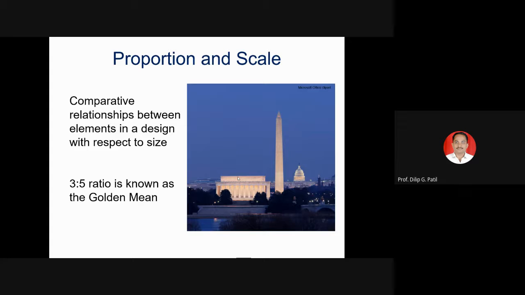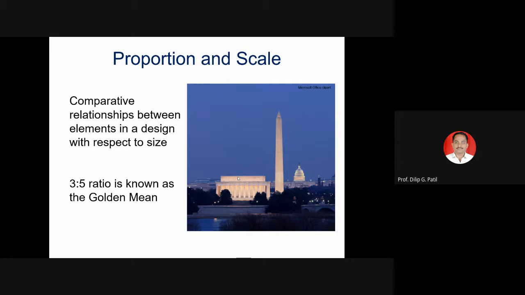So proportion means in comparison with overall building structure, you need to maintain your sizes of different elements like windows, like doors and everything. Otherwise, what will happen? It will not create that much good impact. If the staircase is very small, you must have seen for public buildings, staircase width is also more as compared to our house or as compared to our building.